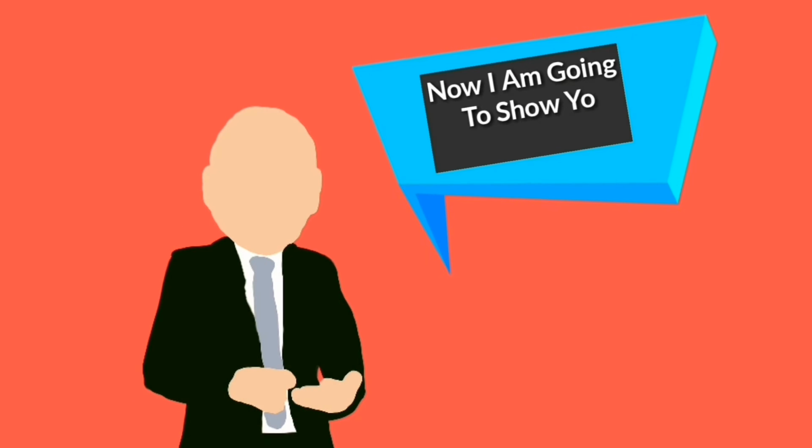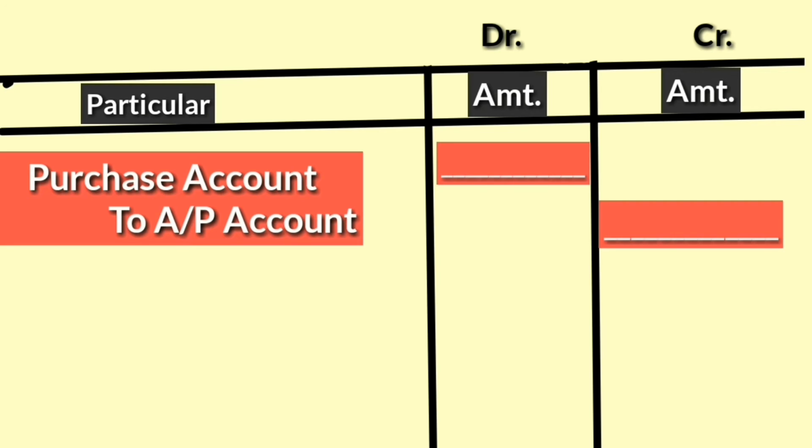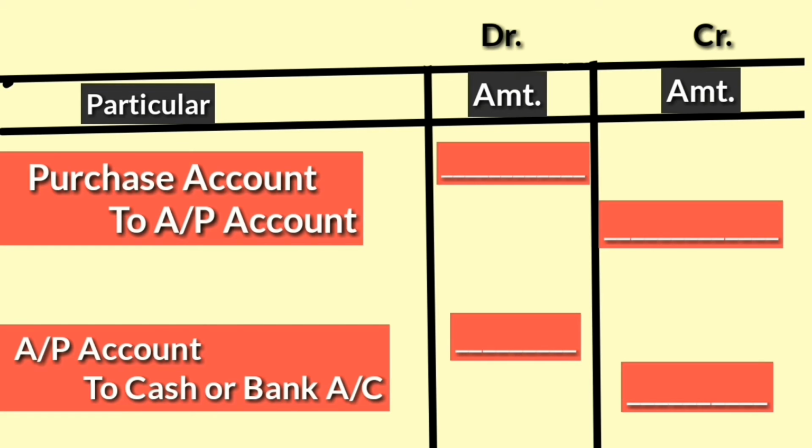And he will record this in this way. At the time of recording an invoice, purchase account debit to accounts payable account. At the time of paying an invoice, accounts payable account debit to cash or bank account.